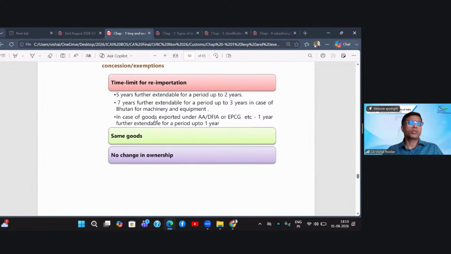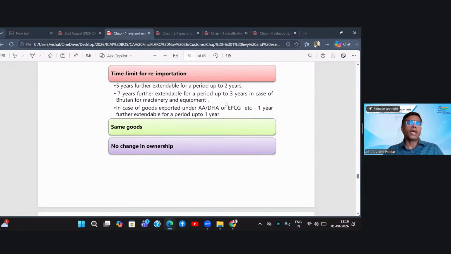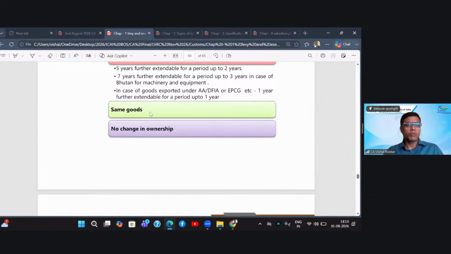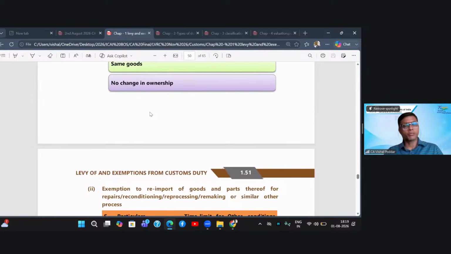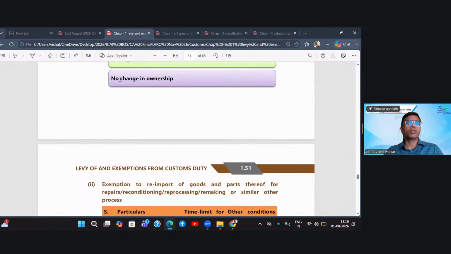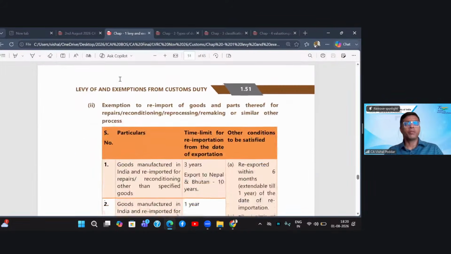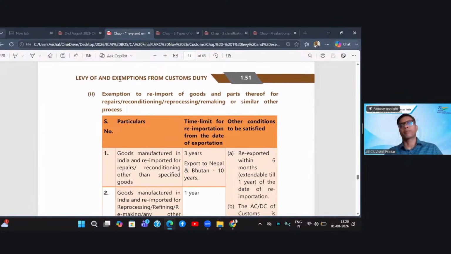Next, in case of goods which are exported under these special schemes like advance authorization, duty free, or EPCG, then it is 1 year and further extendable by 1 more year. Second is the same goods should have come and you are returning back, re-exporting the same goods. And most important, you remain the owner of the goods always. There is no change in ownership. It means in between this, you have not sold the goods to anybody else.